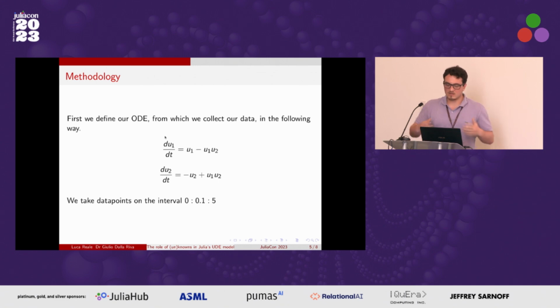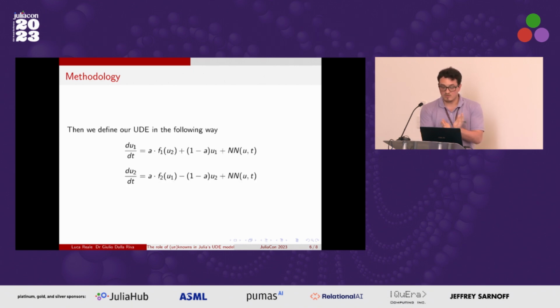So before we get really into it, let's talk about the methodology of this experiment. How did we even go about conducting this experiment? Well, first we need an ODE. So we generated this with the following Lotka-Volterra differential equation. And we took data at a time step of 0.1 from 0 to 5. So this is the data that we generated. This is our true ODE.